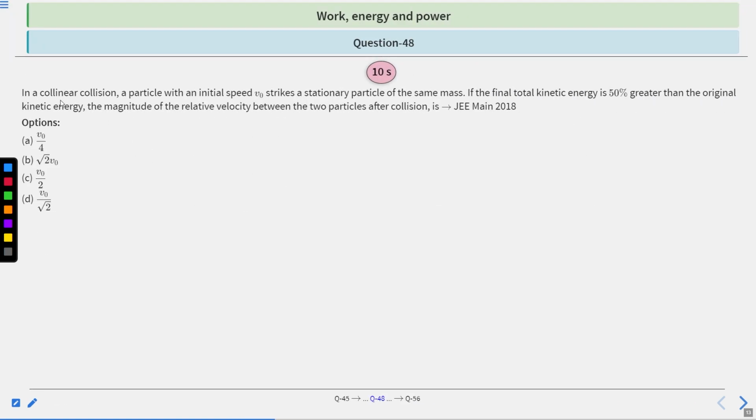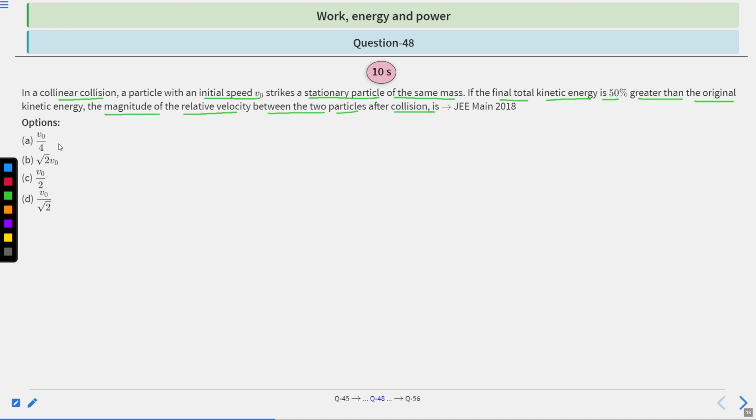In a collinear collision, a particle with an initial speed v naught strikes a stationary particle of the same mass. If the final total kinetic energy is 50% greater than the original kinetic energy, the magnitude of the relative velocity between the two particles after collision is what?